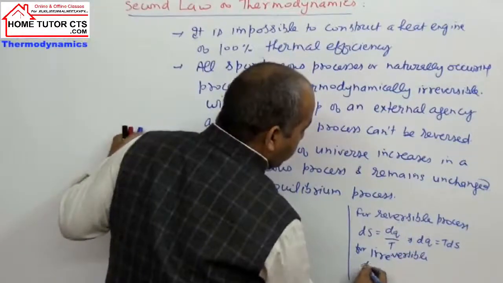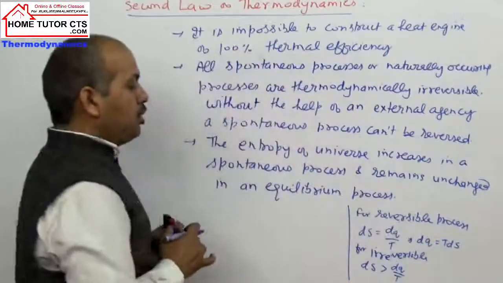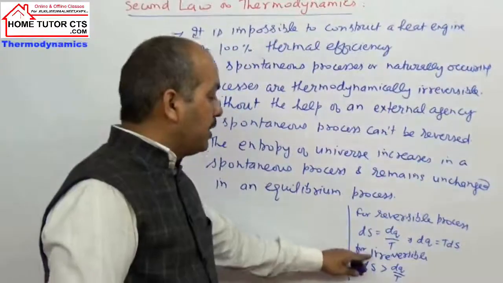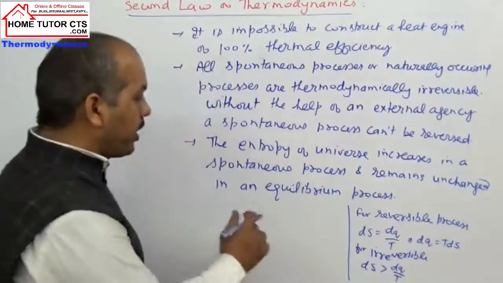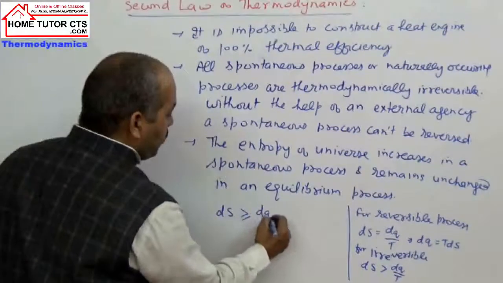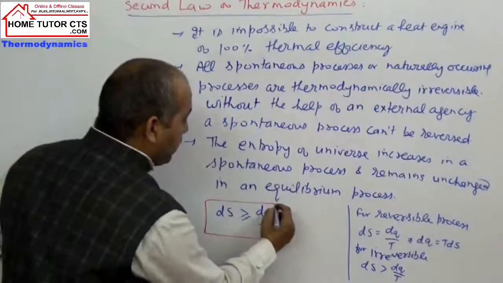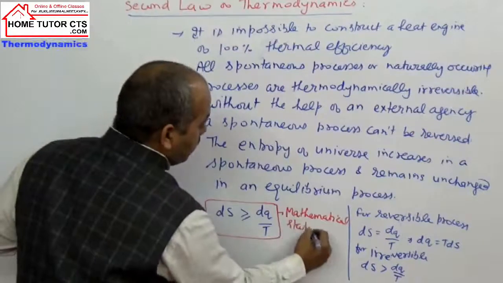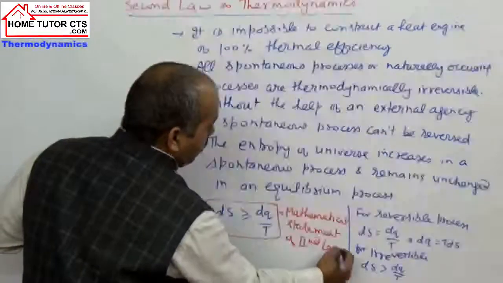What will happen here? dS is more than dq by temperature. When the change is reversible, dS is equal to dq by temperature. While for an irreversible process, which is spontaneous, dS is more than dq by temperature. So we can write that dS is greater than or equal to dq by temperature. This can be taken as the mathematical statement of the second law of thermodynamics.